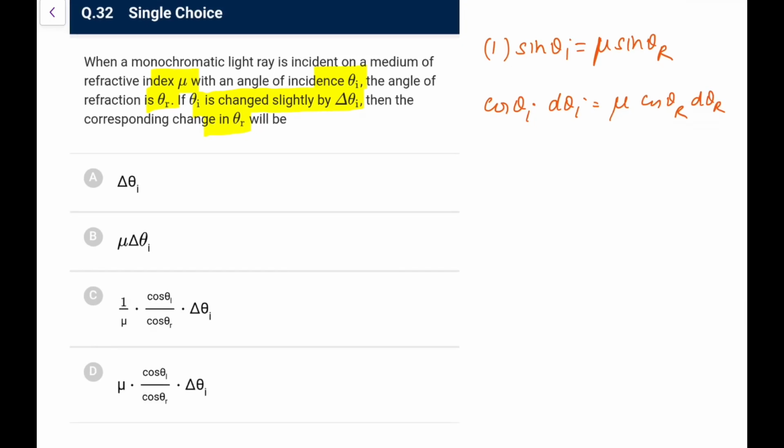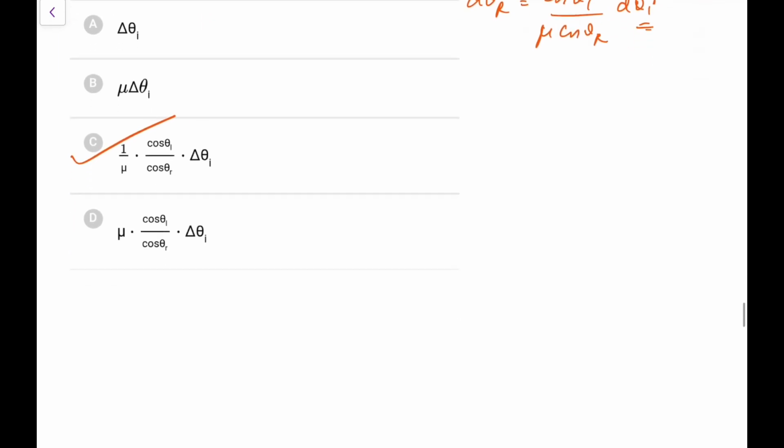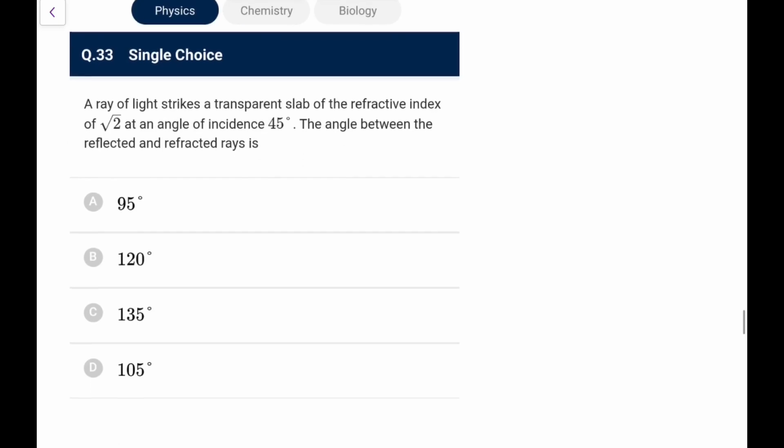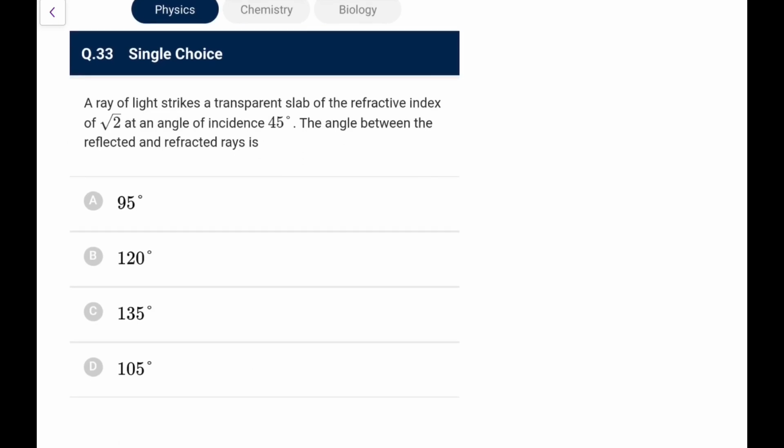So for the slight change delta theta i, d theta r would be cos theta i upon mu cos theta r into d theta i. Going by this, what would be the option? This is coming out as option C in this particular case. Not that tough one, just be very careful how to relate the change.